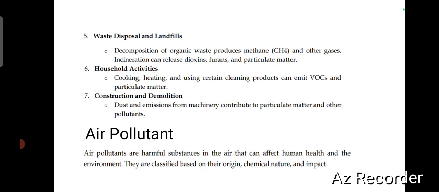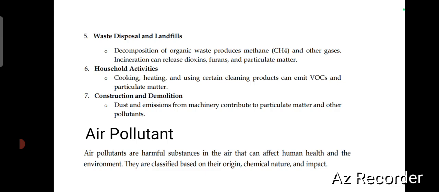Then waste disposal and landfills, and household activities like cooking, heating and using certain cleaning products, also emit volatile organic compounds and particulate matter. Then construction and demolition: dust and emissions from machinery contribute to particulate matter and other pollutants.